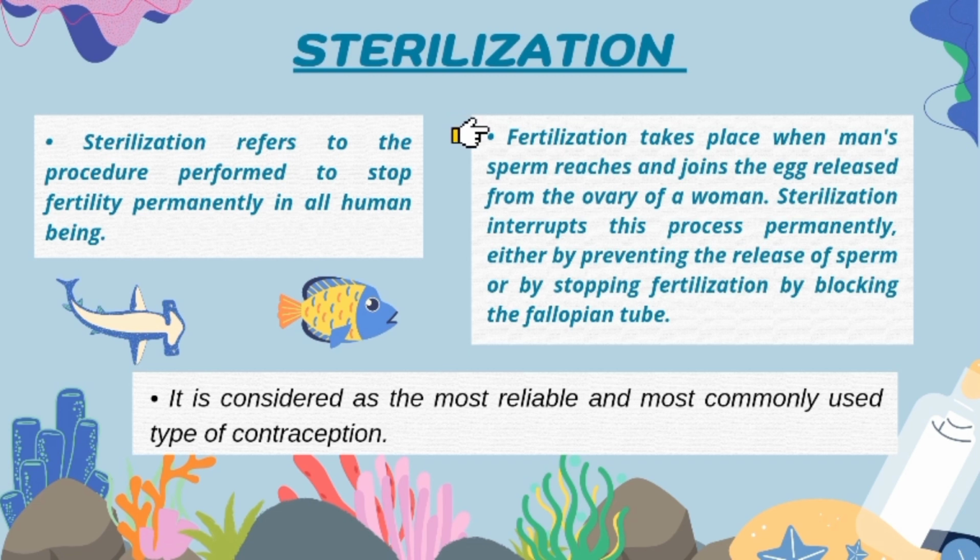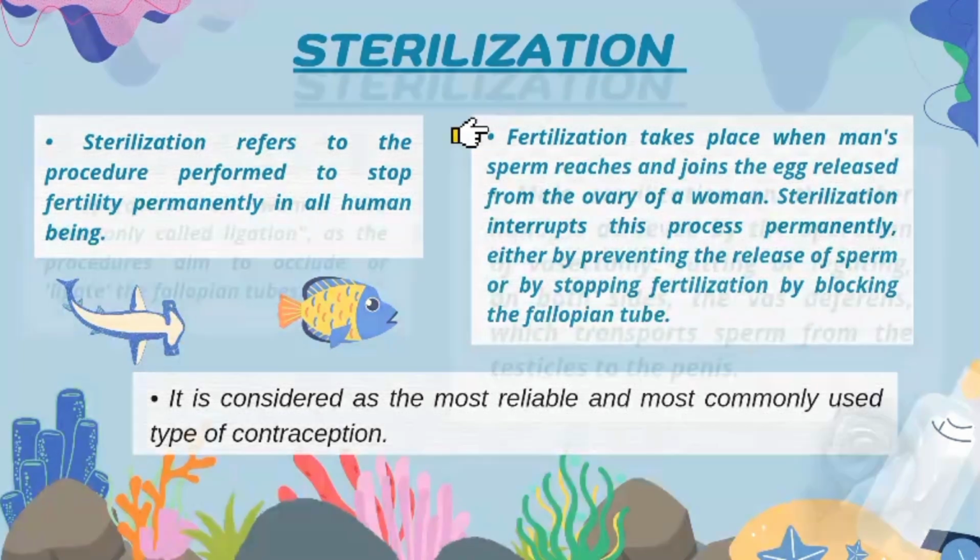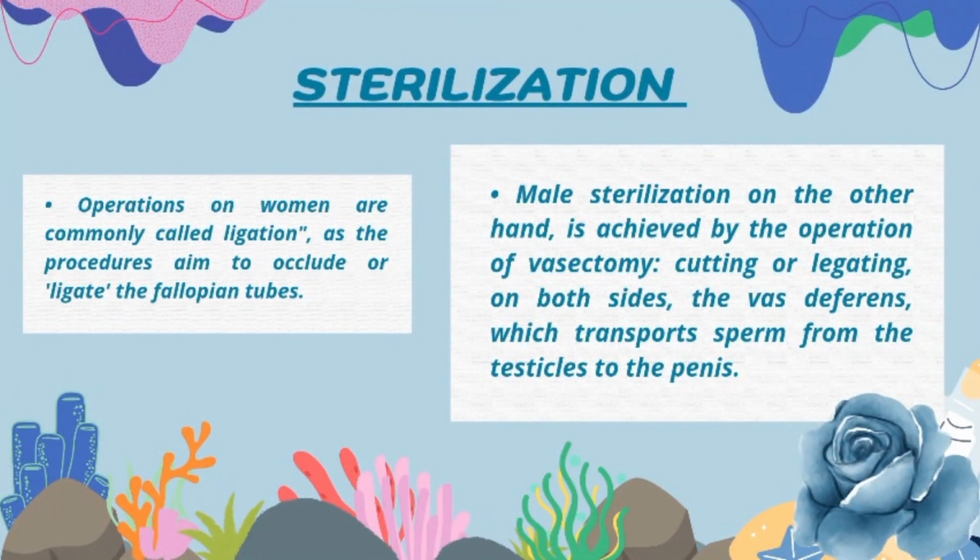But with the help of sterilization, it interrupts the process permanently and it will stop the process of forming a fertilized egg. Now let's proceed to the sterilization process or procedure for male and female.